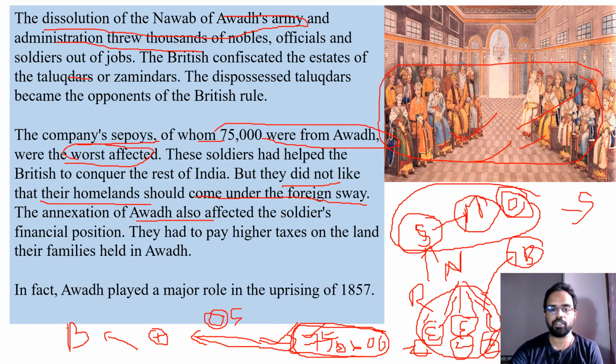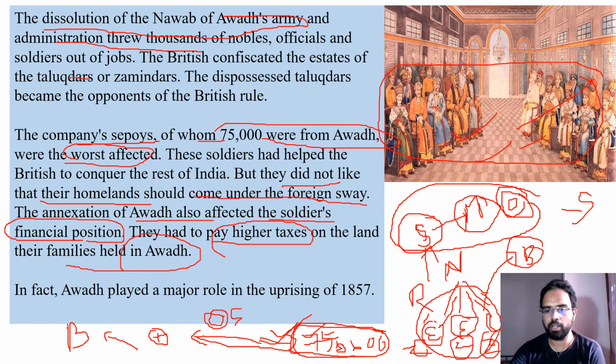And the annexation of Awadh also affected the soldiers' financial position. All the time the Britishers used to think of their own resources, raising their income, and they never paid proper salaries to the soldiers. Instead, they asked them to pay higher taxes on land. If the soldiers had families, they might be doing some kind of agricultural activities. So they started collecting higher taxes and paid less salaries to the soldiers.